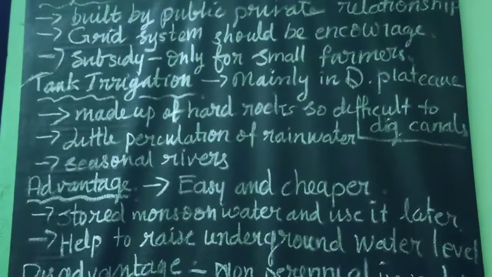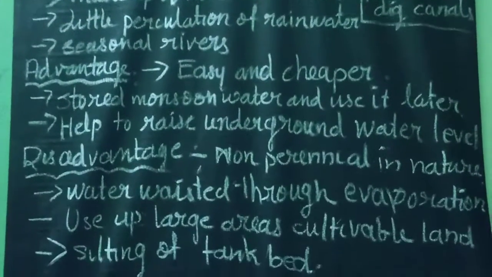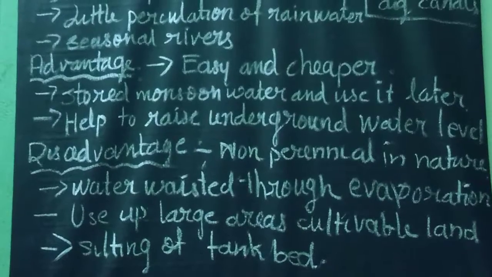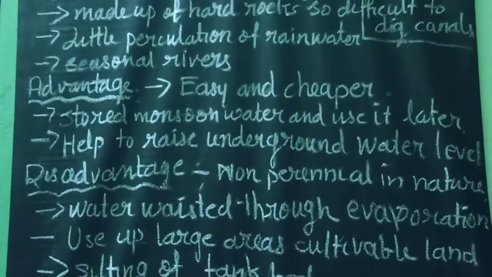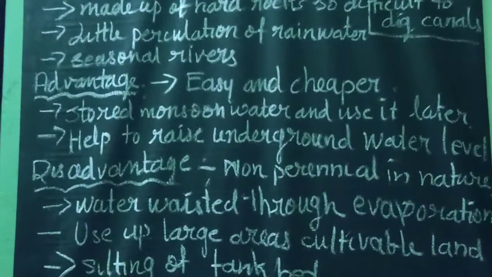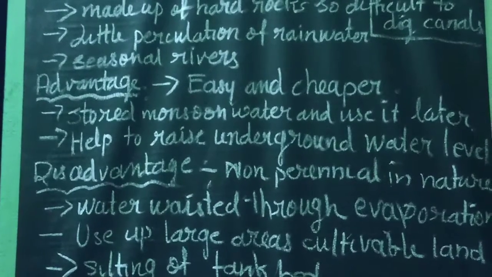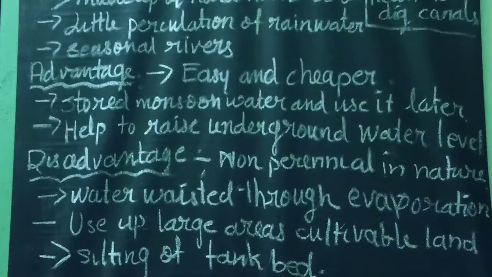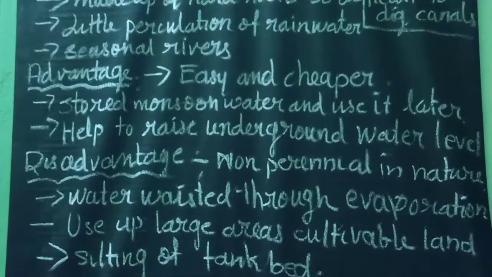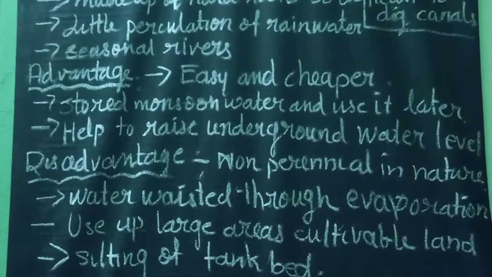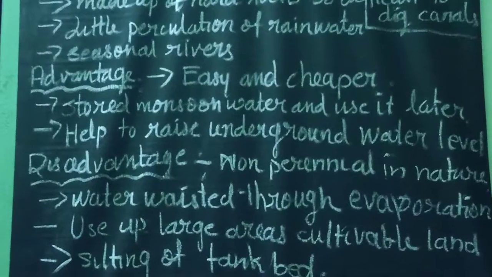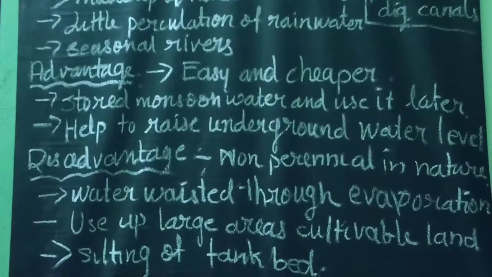Then there are several streams. Those streams also overflow during rainy season. So the only way to make the best use of this water is to impound it by constructing bunds or building tanks. This scattered nature of population and agriculture fields also favors tank irrigation. Then tanks are very cheap and easier to construct also.